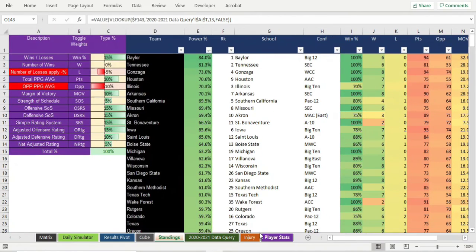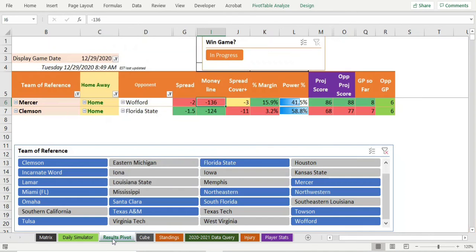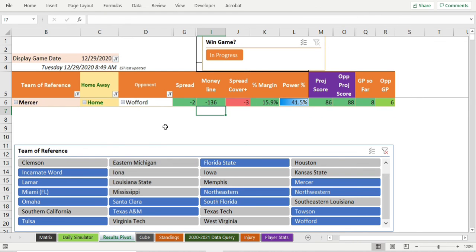So the only thing about this is that you don't get even money essentially because it's -136. But Mercer at home on the money line. Don't mess around with spreads like this on the money line. That is the pick of the day. Clemson is also on the right side of this pick to have at home because they're both at home. But there you go. That's your pick of the day.